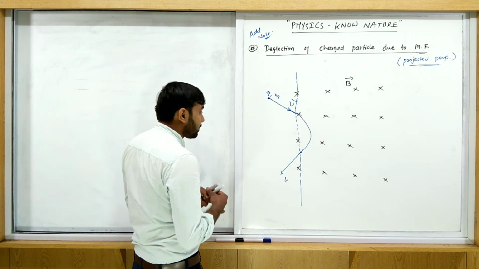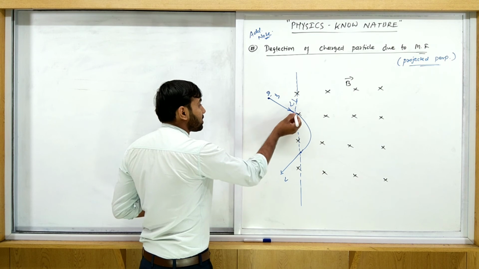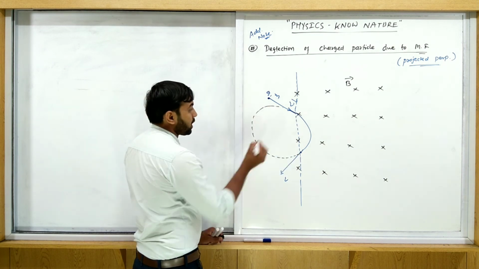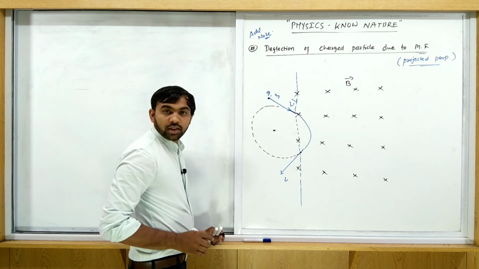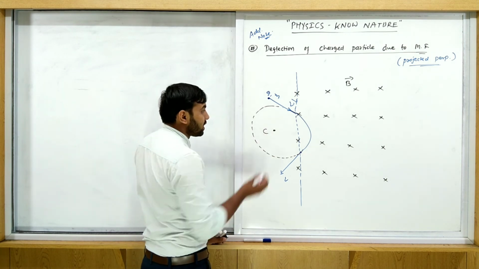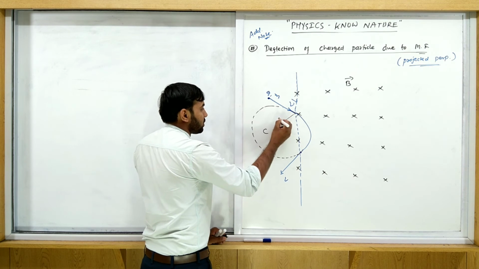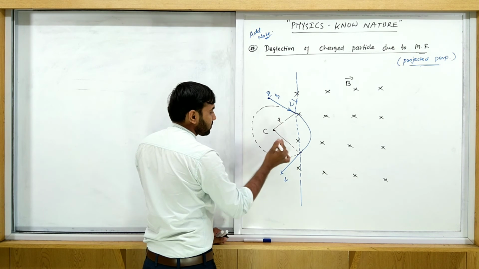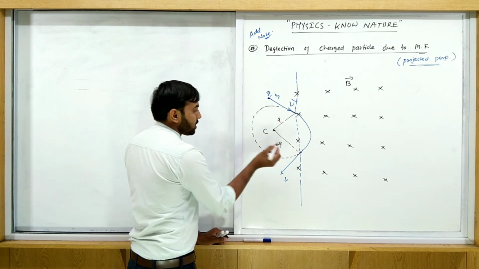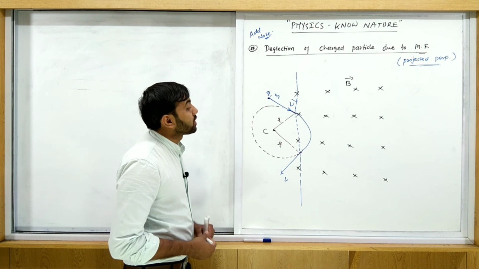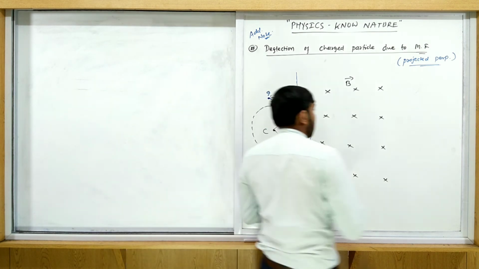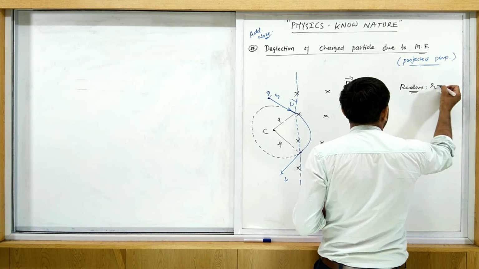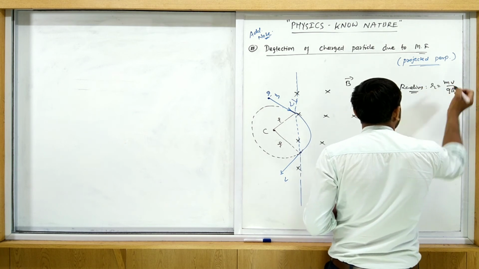If this circle is formed, then the actual circle is this one. See, if you complete this circle, actually there is no circle there, but here the circle will be formed like this. So here is the center. Consider center C. Then the radius is R. What is this radius? R. You can understand it like this, okay? Then how do we get this radius? The equation is again the same. The radius is given by R is equal to mv upon qB.